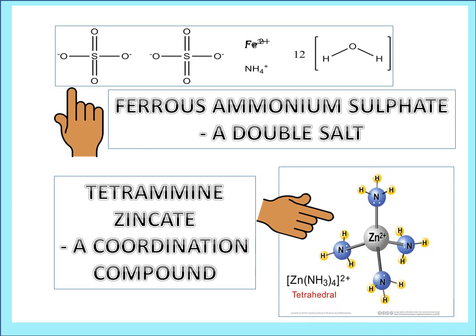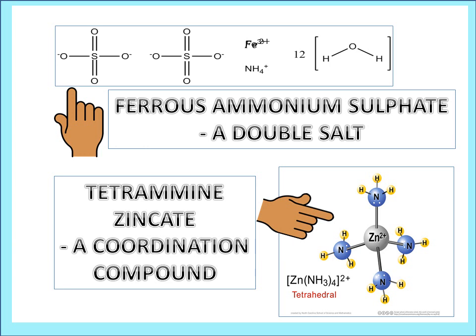Here, two examples are given, one for a double salt and one for a coordination compound. The first example is ferrous ammonium sulfate, which is a double salt. You can see that it provides two sulfate ions, one ferrous ion, and one ammonium ion in excess water. But a coordination compound does not give simple ions; instead it gives only a complex ion, Zn(NH3)4 2+, which is called tetraamminezinc.